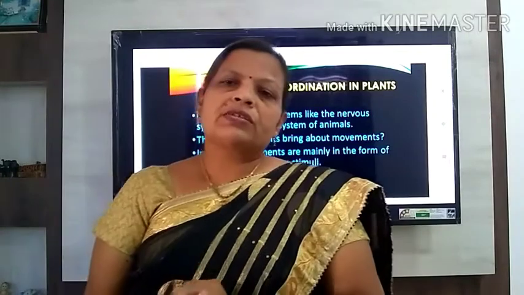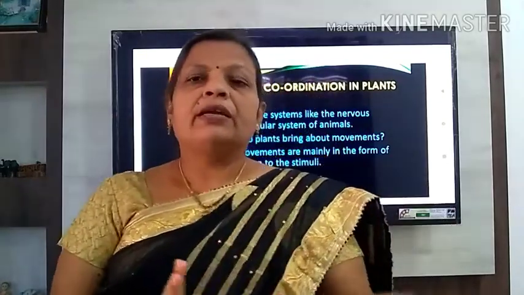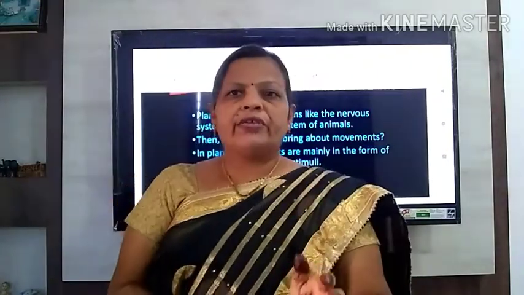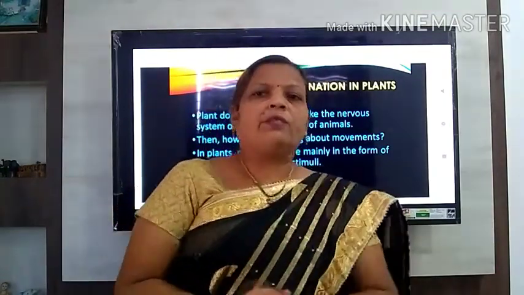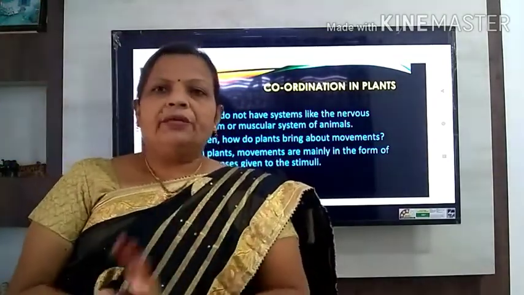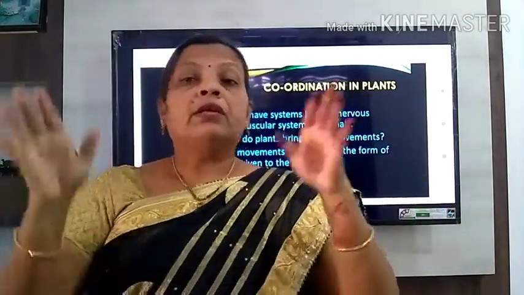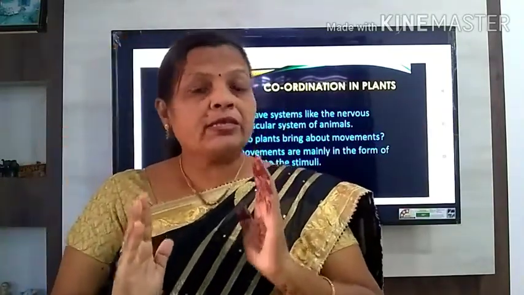Whenever we are studying control and coordination, we have to study it both in plants as well as in animals, because the body organization present in a plant is different from that of an animal. So in this chapter we have to study coordination in plants and coordination in animals separately. So firstly we are moving toward coordination in plants. Like the animal, for example the human being, we have organ systems and we have control and coordination. As I had already told you, the human being is among the advanced organisms.